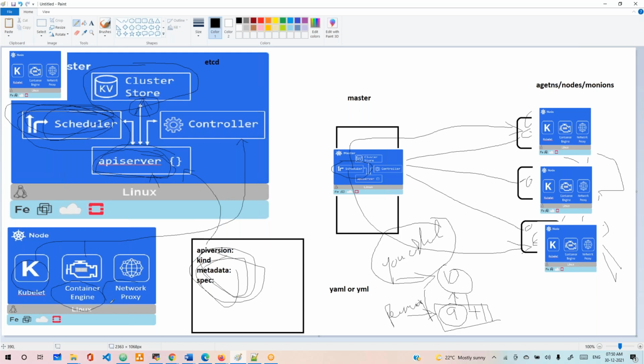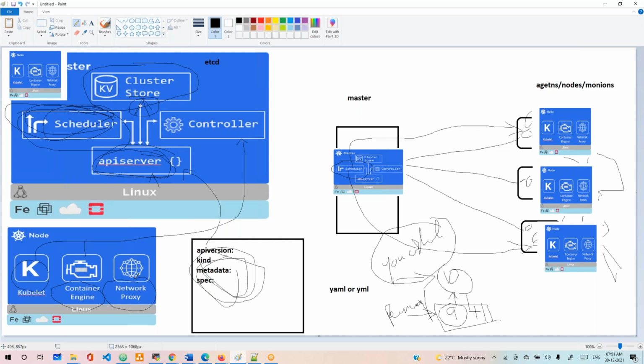The network proxy is a daemon set which runs on every node, because it assigns an IP address to your containers. Who assigns the IP address? The network proxy. Very important question, they're going to ask that. What is the network proxy? The network proxy is a daemon set which runs on every node, and it assigns IP addresses to your pods, and it can even manage some load balancing between the multiple pods in the same node.